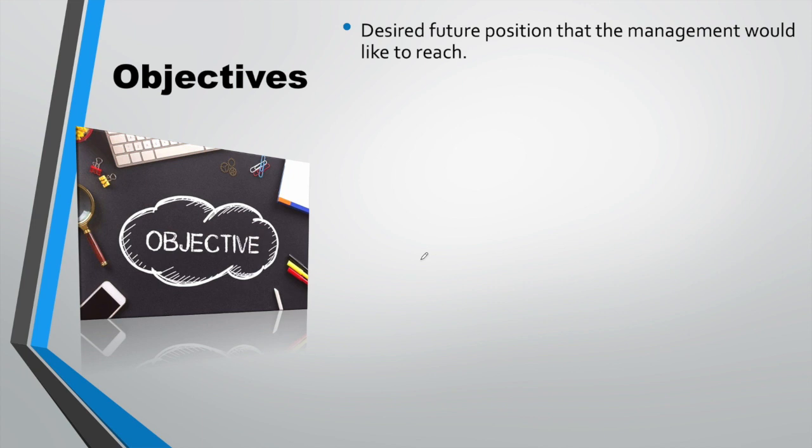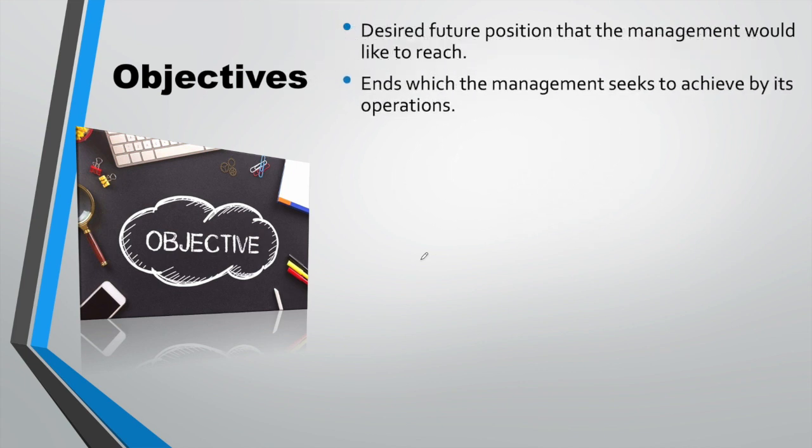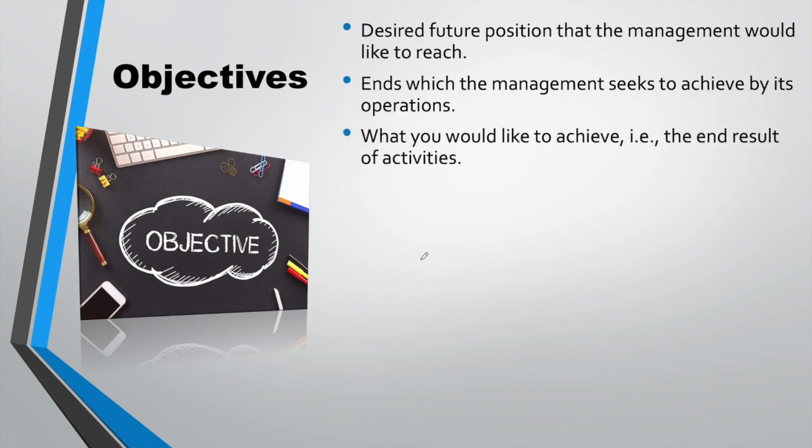So we can say that the objective is the desired future position that the management would like to reach. So objectives are very basic to the organization and they are defined as ends which the management seeks to achieve by its operations.